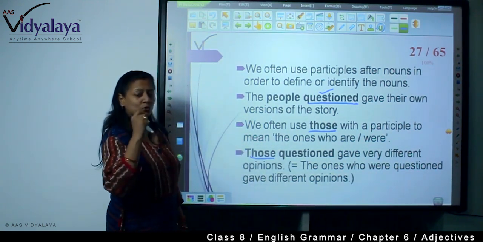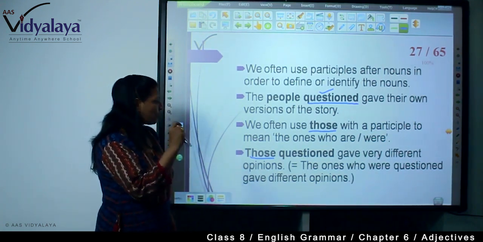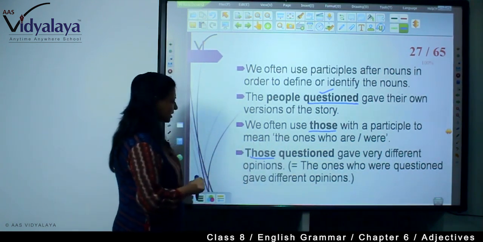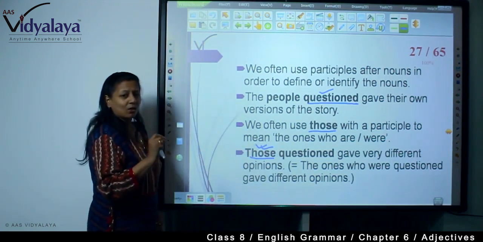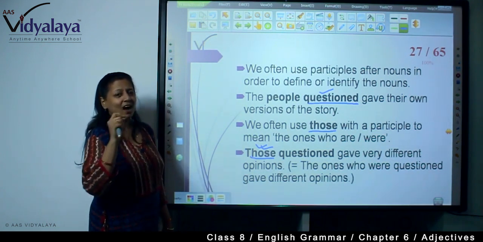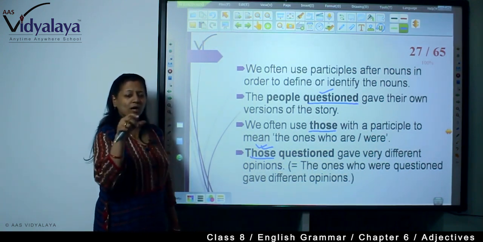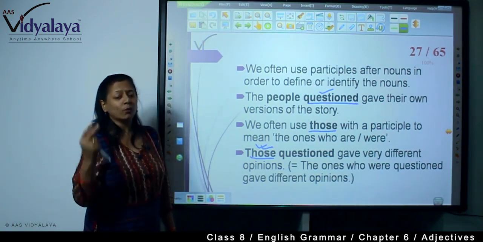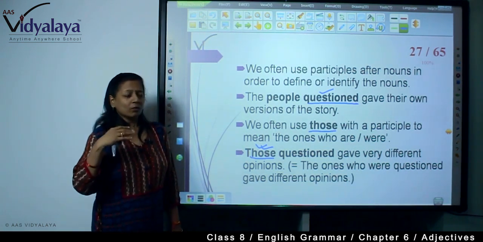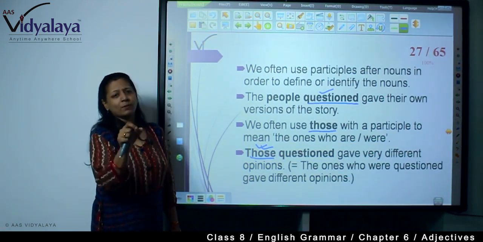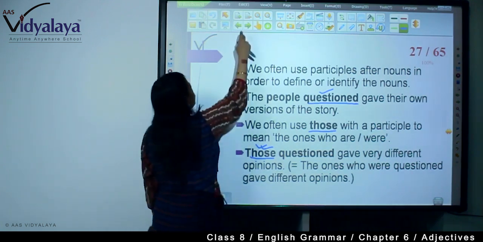Those who were questioned gave very different opinions. So, those are the people who were questioned and they answered differently. So, those is here an adjective. Here, those is qualifying that section of people who were questioned. All were not questioned. All are not being qualified. Only those people are qualified who were questioned and they have given different opinions.